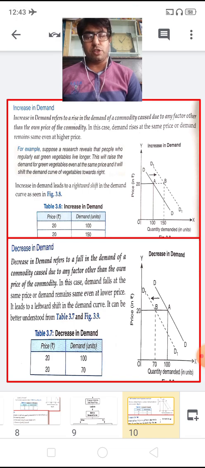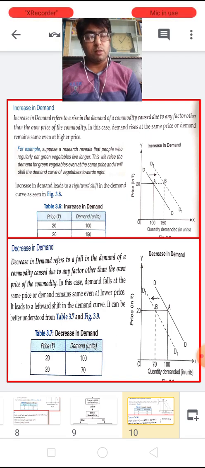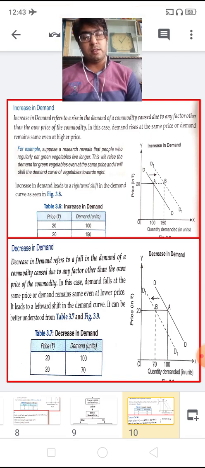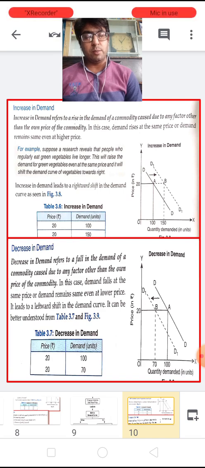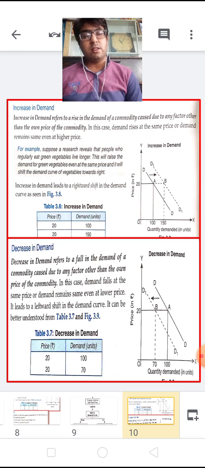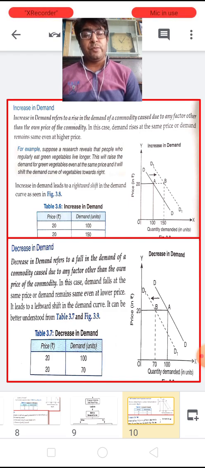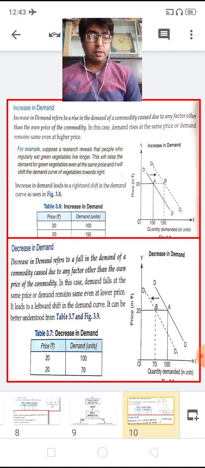We take one schedule. Children, table number 3.7 says that the price of the commodity is rupees 20 and the demand of the commodity is 100. I mean, when the price is 20, the demand is 100. The price remains the same, but the demand falls from 100 to 70. So this is known as the decrease in demand at the same price, and this decrease in demand is just because of an unfavorable change in factors other than the own price of the commodity.